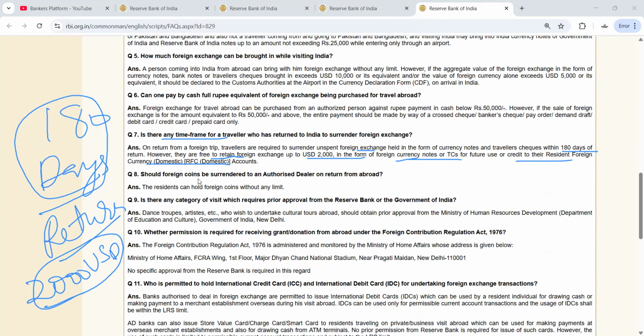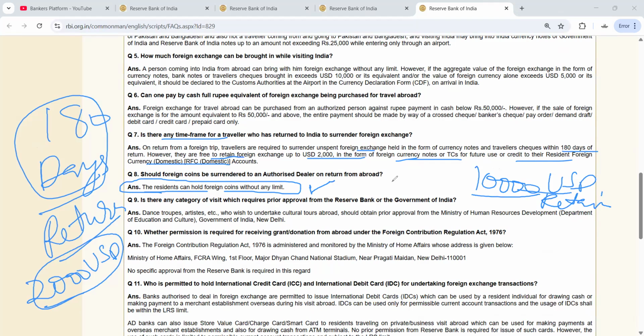So, should foreign coin be surrendered to any authorized dealer on return from abroad? So, the resident can hold foreign coins without any limit. Okay. So, if they're having coins for, sorry, 10,000 USD, they can retain. Okay. There is no limit. Like here it is given, there is no limit for coins.